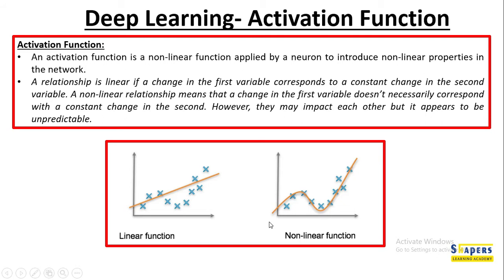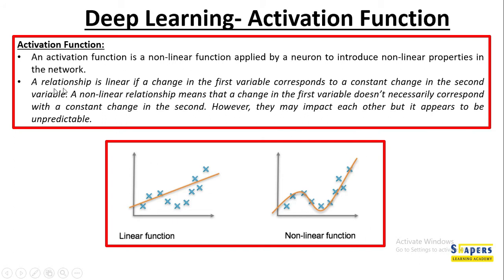Getting back to certain mathematics, brushing up our basic mathematical skills. Here, a linear function is one which has corresponding input to the corresponding output, where if you try to plot a linear function, you get a function something like this. Whereas a non-linear function is something where the corresponding input may not produce the corresponding output, because the output may be dependent upon various other factors. So balancing those various other factors may give rise to a non-linear function which gives the graph something like this. So always a non-linear function has better balancing ability than a linear function.